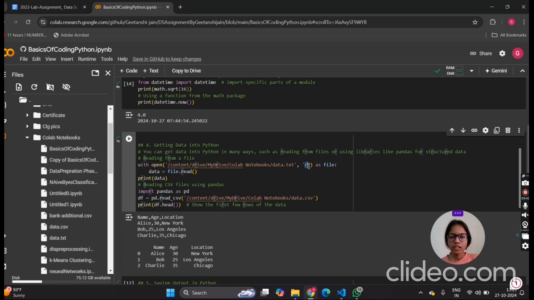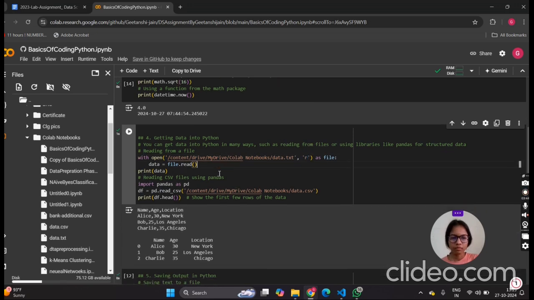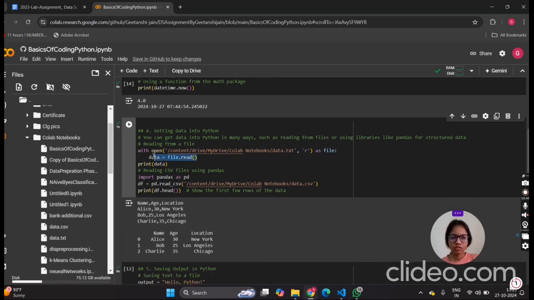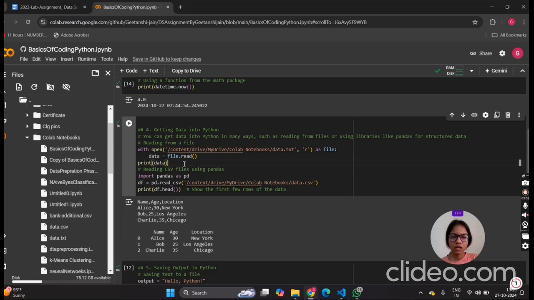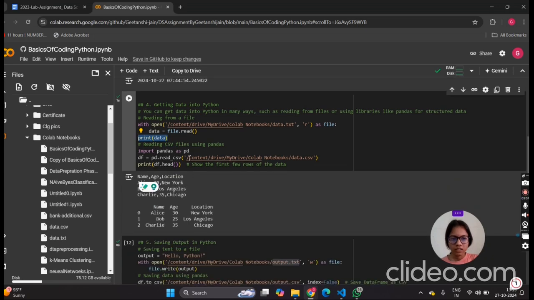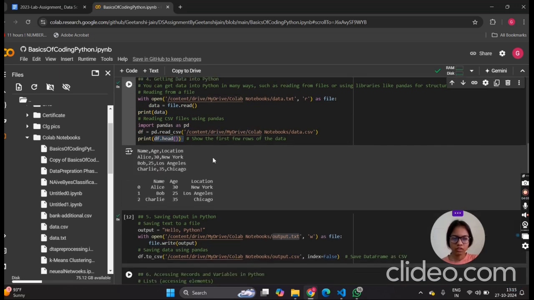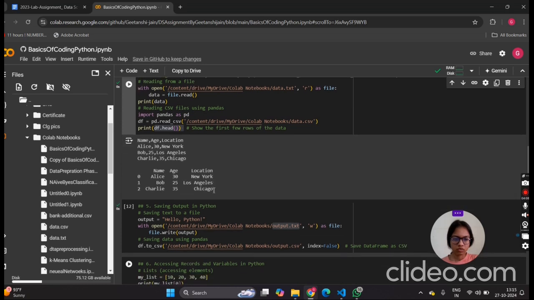I open this file in read mode and use the file.read command, inside a data variable, to read the content of the file. Here we print data, and for a CSV file, we print the CSV file head. When we execute this command, I will get the output like this. So this is the content.